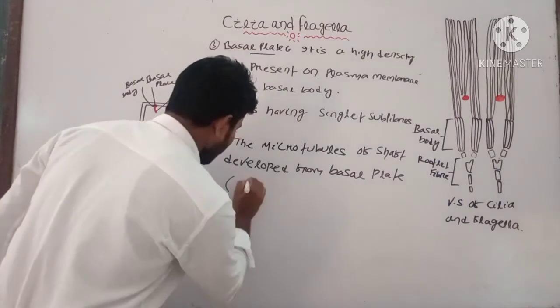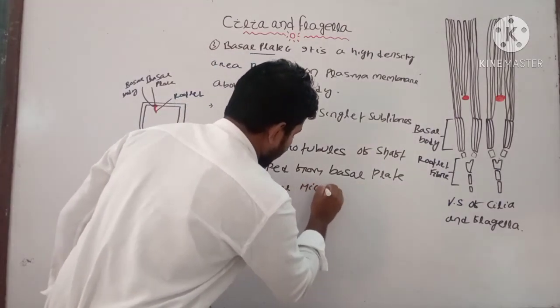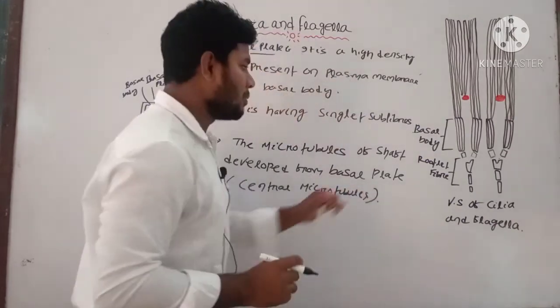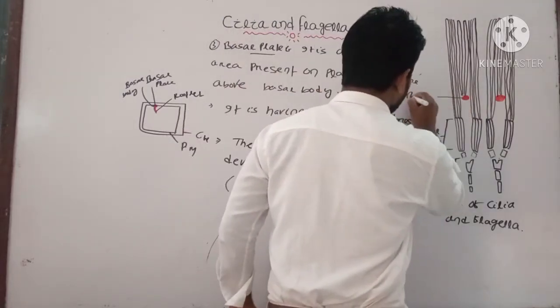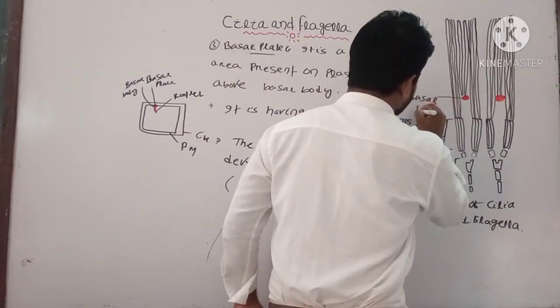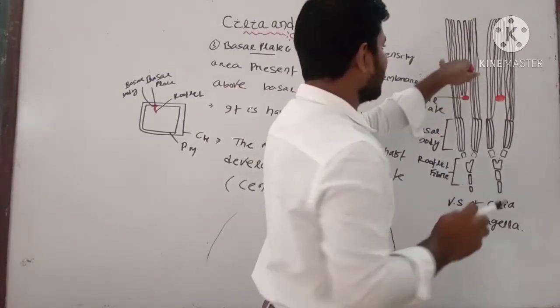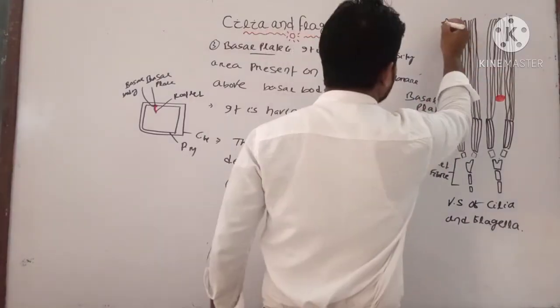That is the central microtubules. Okay, these are some important pictures about the basal plate. This is our basal plate, and above the basal plate the whole structure has a number of microtubules. This is known as your shaft.